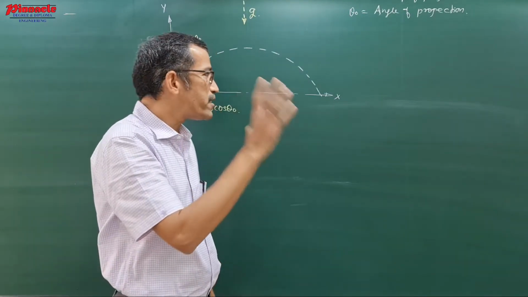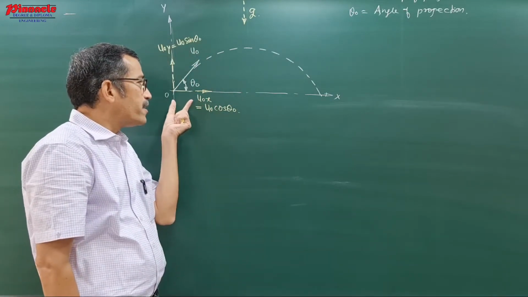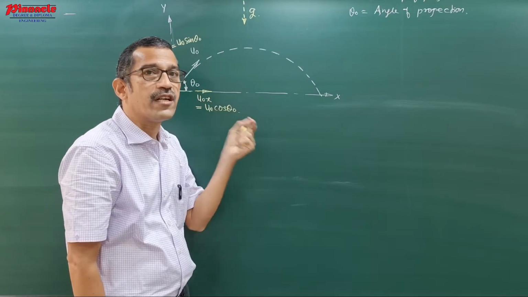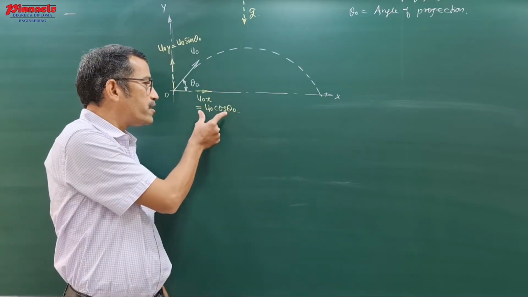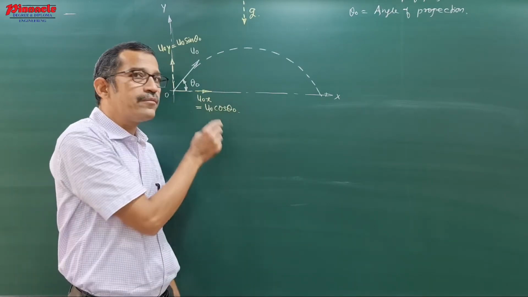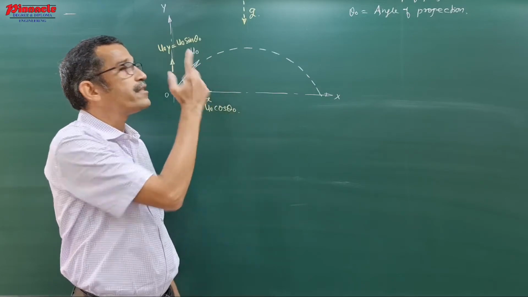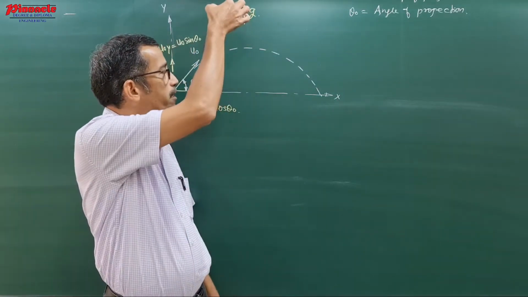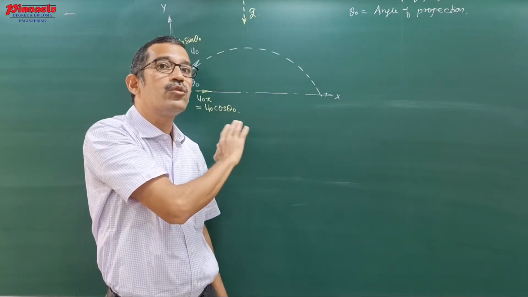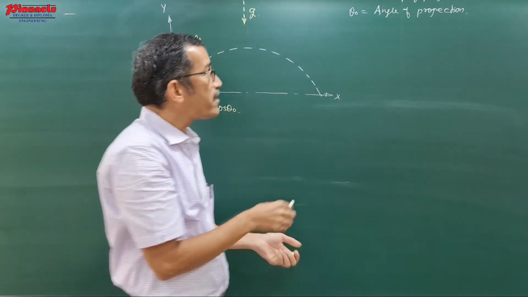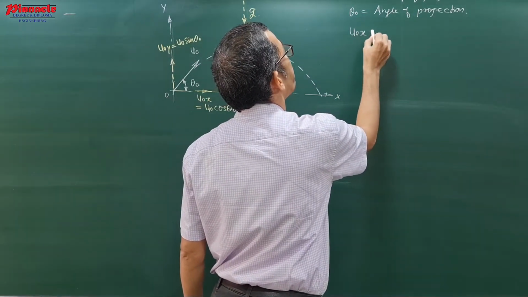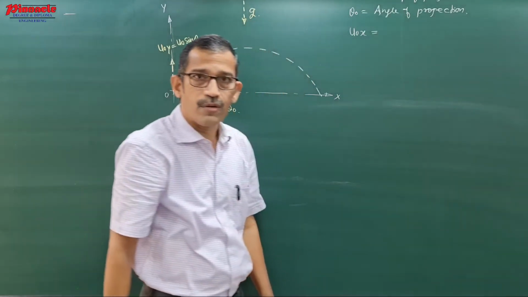When there is no acceleration along the x-axis, this horizontal component of velocity remains constant, it will not change. What is the reason this component remains constant? As the resultant acceleration of the particle is acceleration due to gravity, which acts in the vertically downward direction, there is no acceleration along the x-axis.